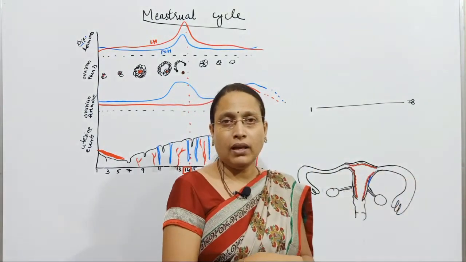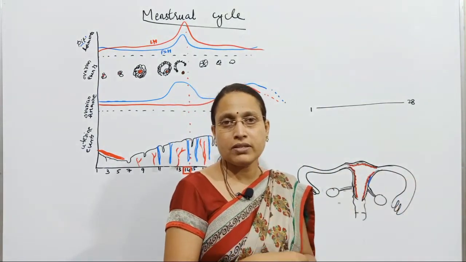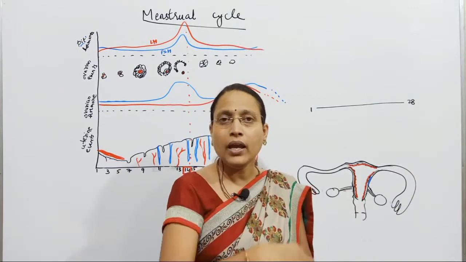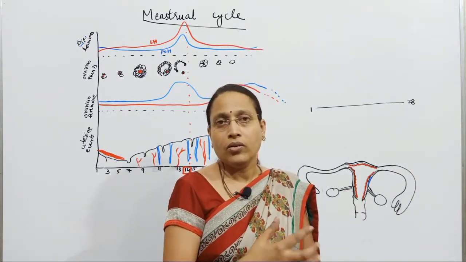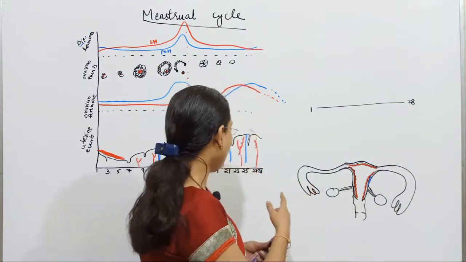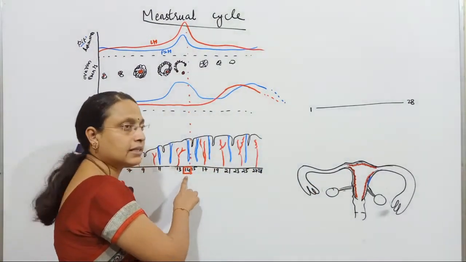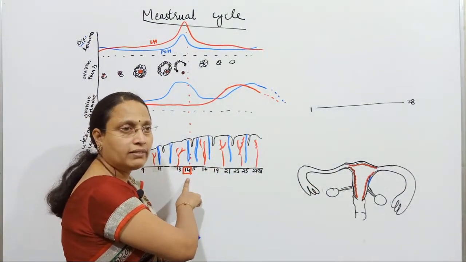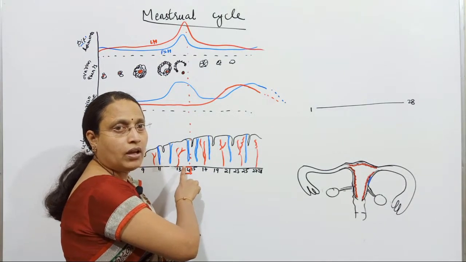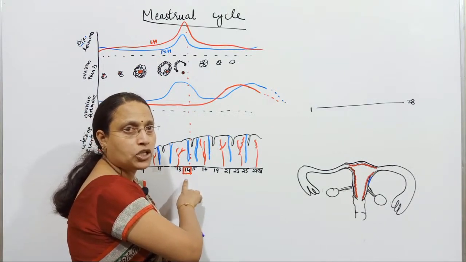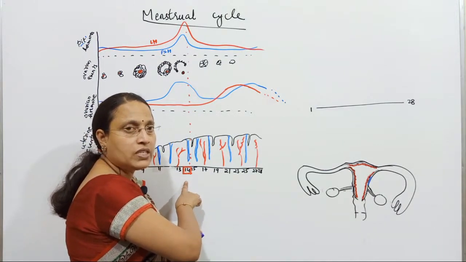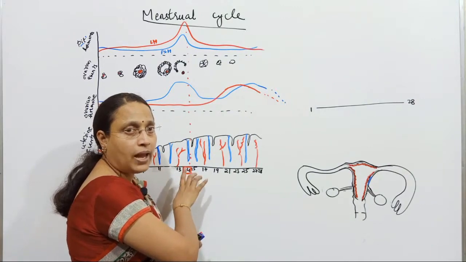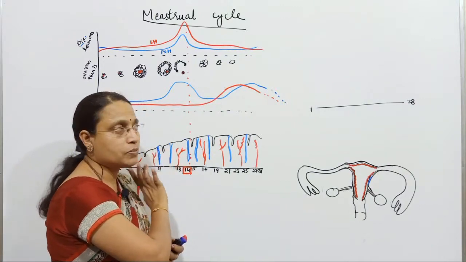In every menstrual cycle one ovum will be released on the 14th day. That's why we say it is an important event. On the 14th day there is a release of the secondary oocyte from the mature Graafian follicle, which will be further fertilized by sperms.